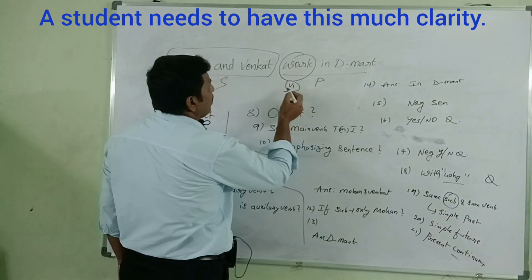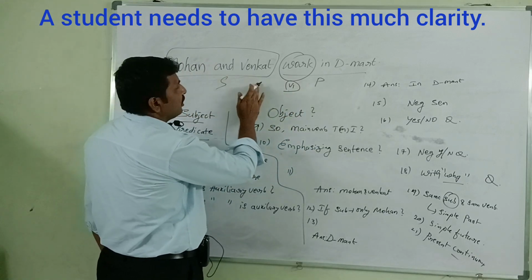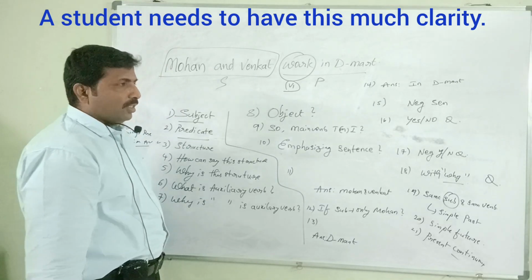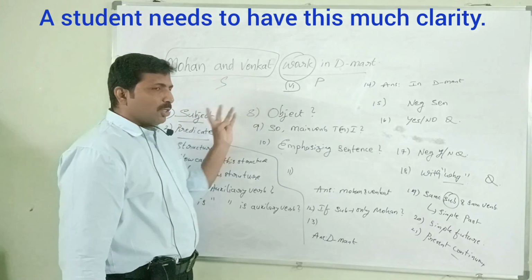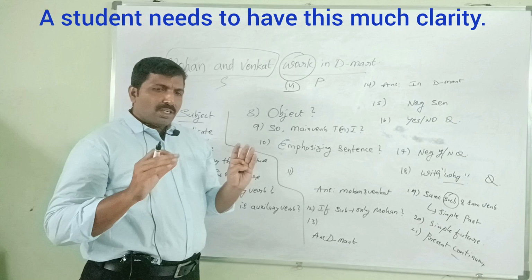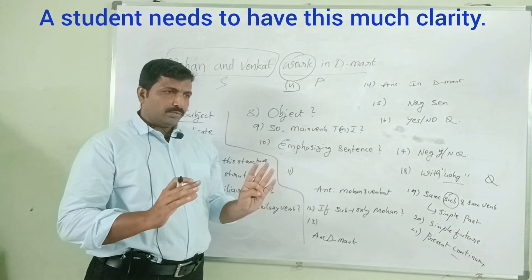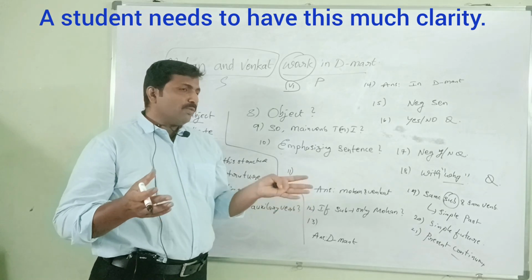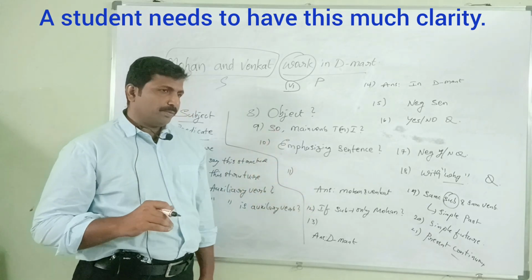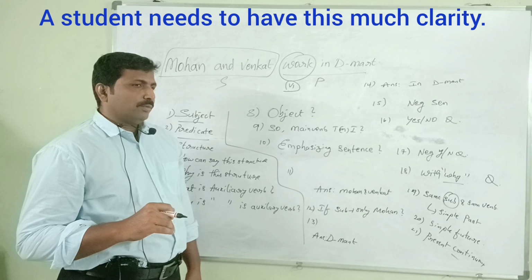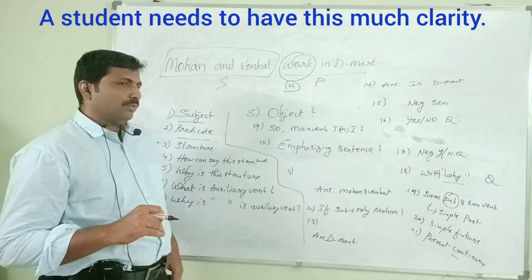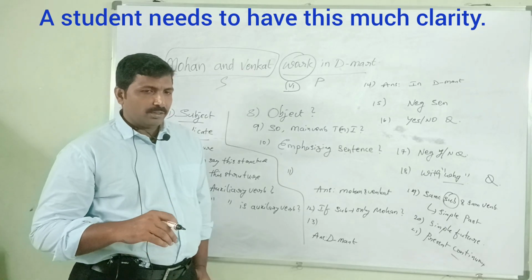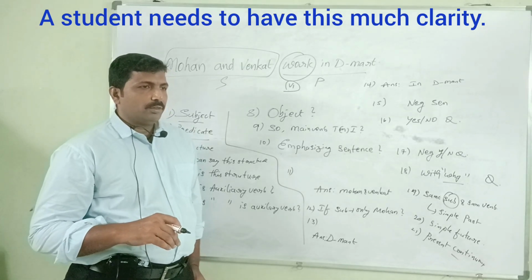Why is V1 here? Of course, for Mohan and Venkat, works can be there. Why is work there? Because after Mohan and Venkat, in simple present action, even S also comes to the verb. Mohan and Venkat works in DMart. Can we say that? We should put S for singular, but this is plural. For I also we use V1: I work in DMart.